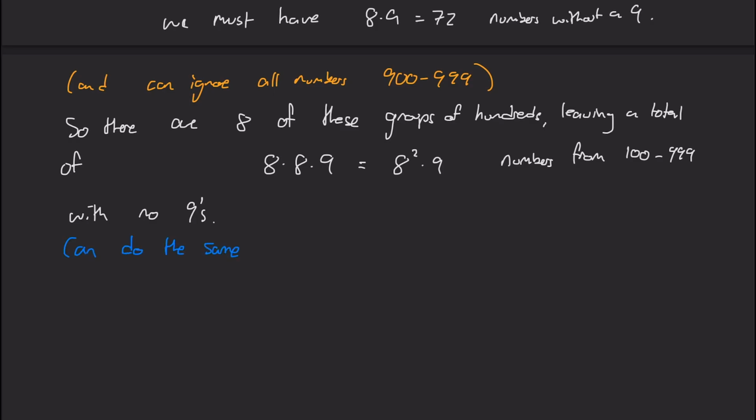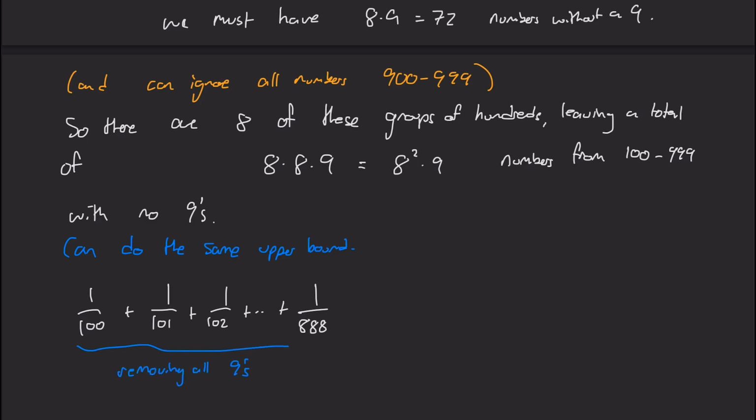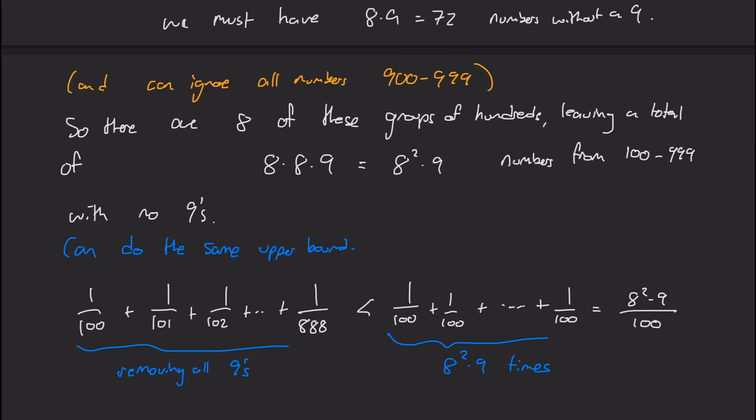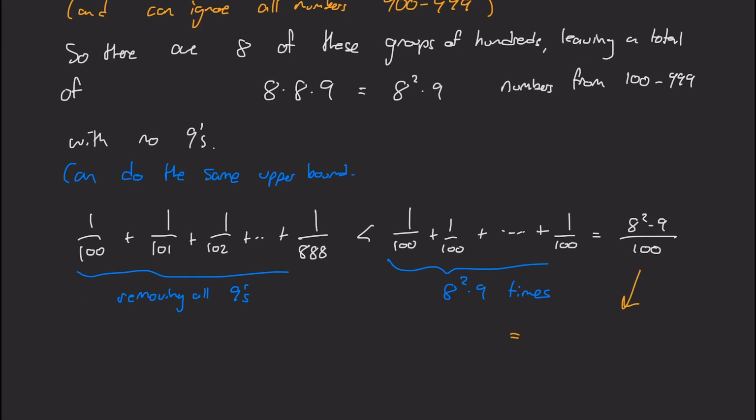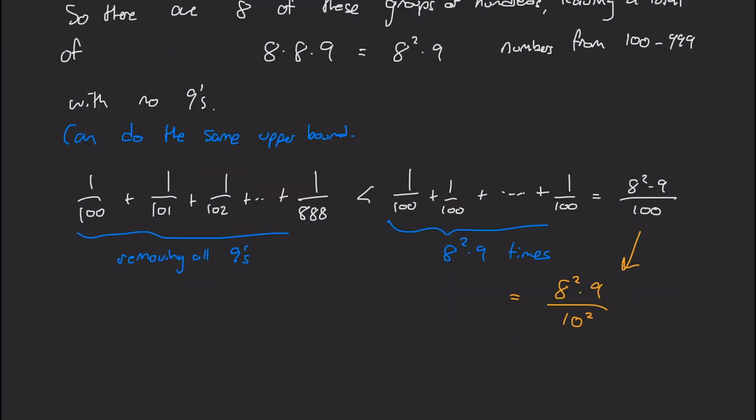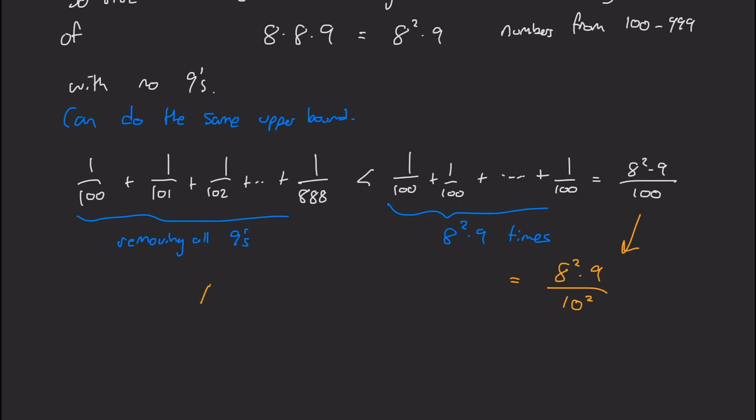So we can do the exact same trick. So now I'm going to write 1 over 100 plus 1 over 101 plus 1 over 102 all the way up to 1 over 888. And we're going to remove all the nines therein. That's going to be less than 1 over 100 plus 1 over 100 plus 1 over 100 all the way up to 1 over 100, but 8 squared times 9 times, or 8 times 8 times 9 times, for a total of 8 times 8 times 9 divided by 100. But I can write that 100 as 10 squared, so maybe we see a pattern of what's going on here.